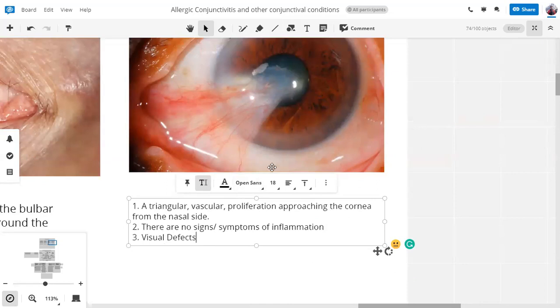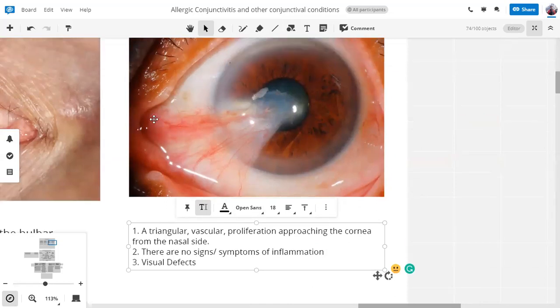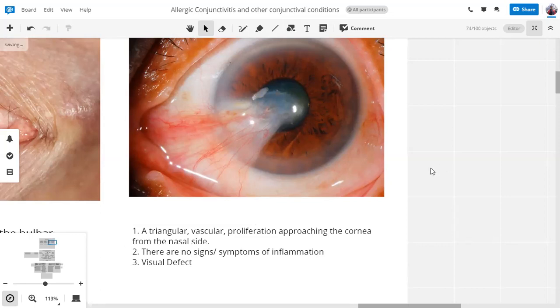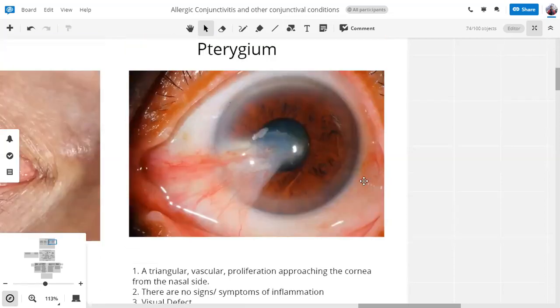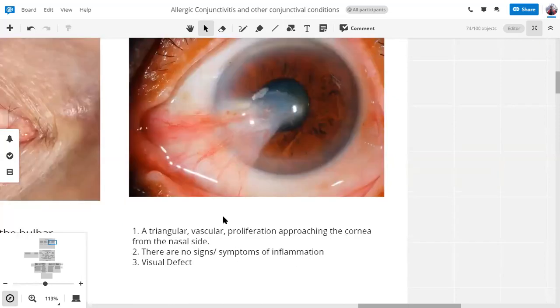Why are there visual defects? Because this triangular lesion is approaching the cornea, and when it approaches the pupillary area, it can affect the vision. So the patient will present with visual defects if the lesion encroaches on the cornea. So this is our pterygium. It's a triangular vascular proliferation that approaches the cornea from the nasal side. You have to remember this always.